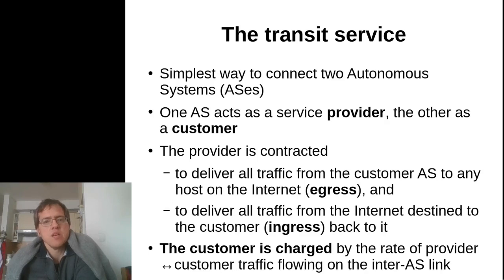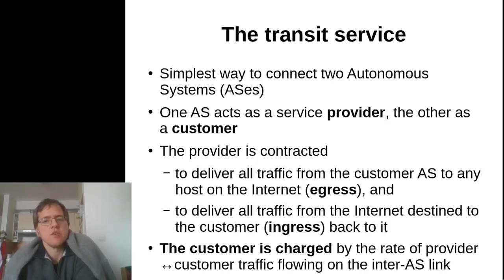Now, the transit service is one type of very simple contractual service that can exist between two autonomous systems. Basically, the transit service is the simplest way to connect two autonomous systems, or actually to connect one autonomous system through the other autonomous system to the rest of the internet. In the transit service, one autonomous system acts as a service provider, and the other acts as a customer. And in this particular contract, the provider is contracted to deliver all the traffic from the customer AS to any host on the internet.